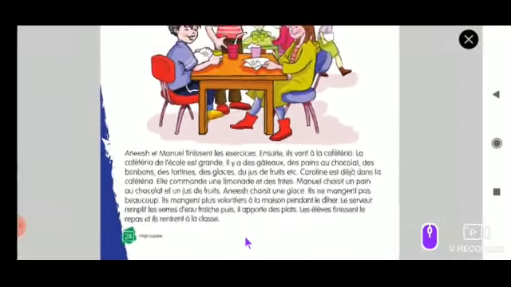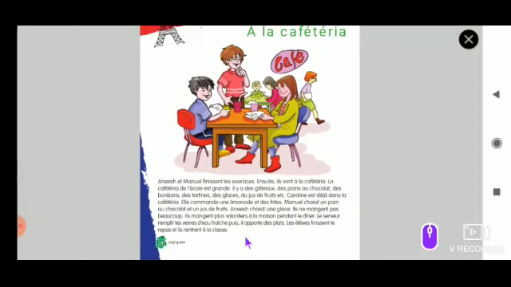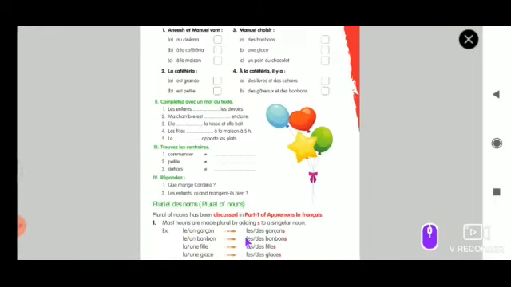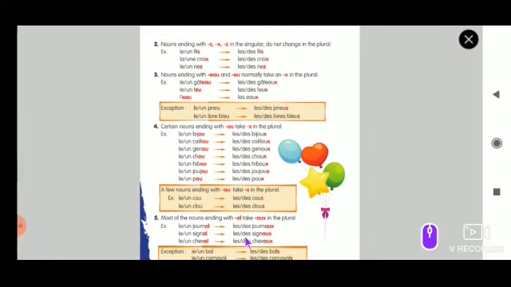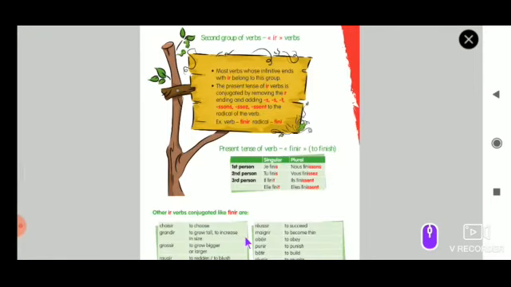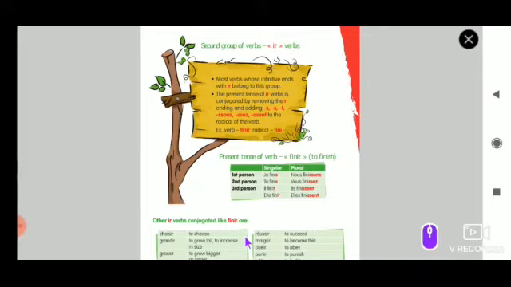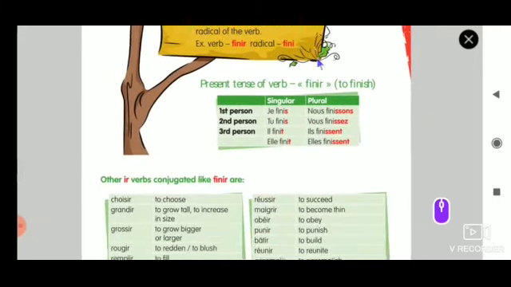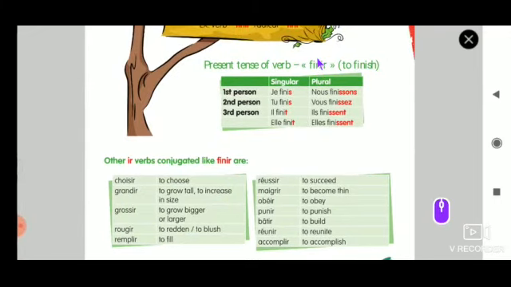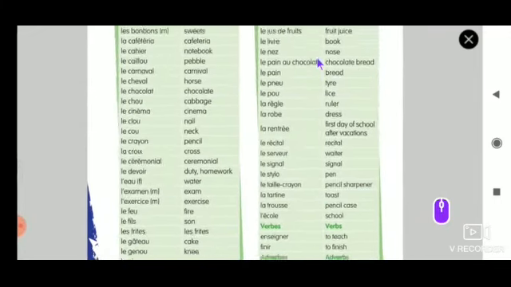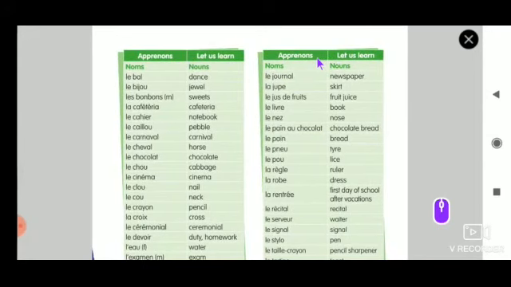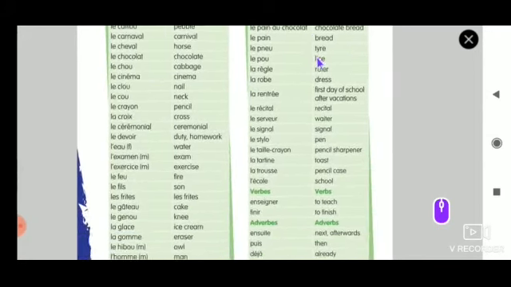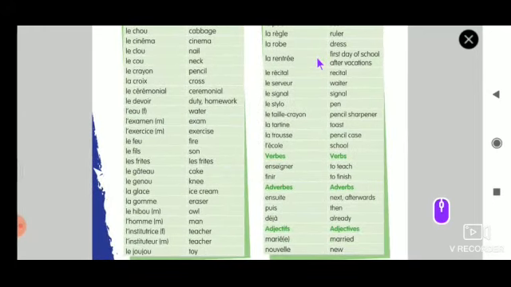So this time we have revised the translation French passage, and we have done the pluriel des noms, all the 5 rules we have seen. In the upcoming class we will see the second group of verbs, IR verbs. That will be your next class. Today we have also seen the apprenom, so that will be a good revision for you. Learn it well, I'll ask in the test.